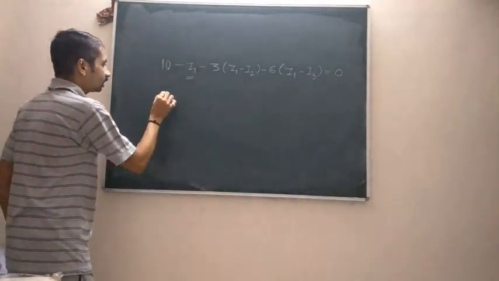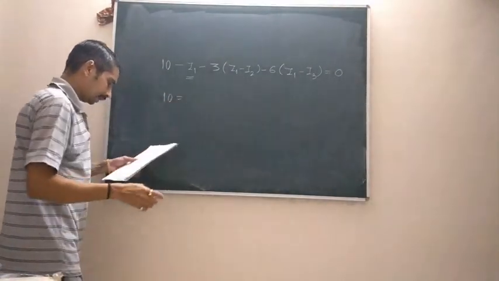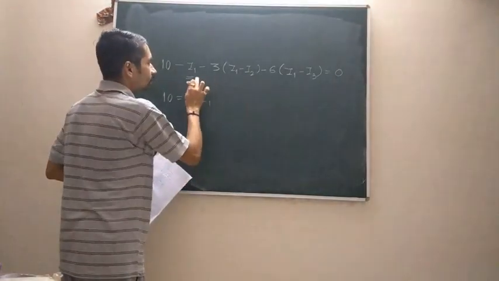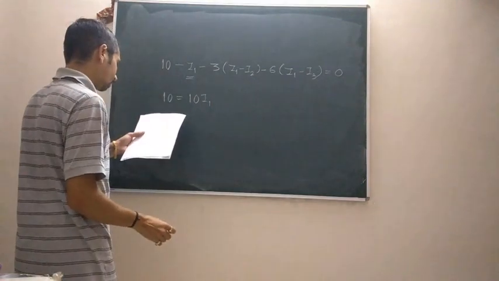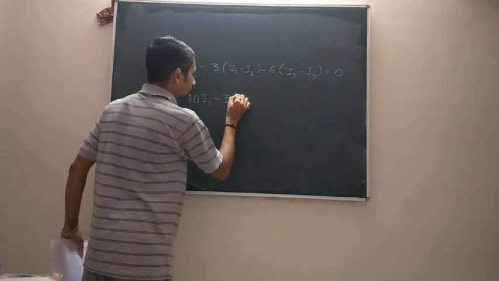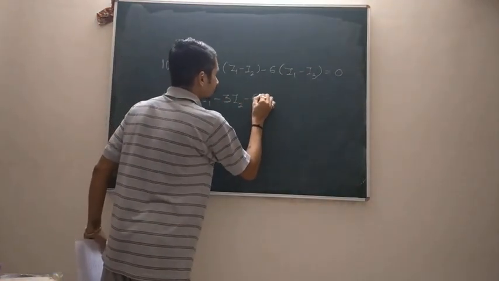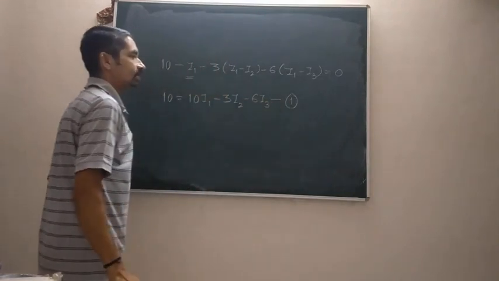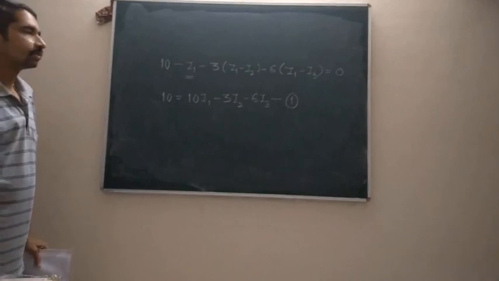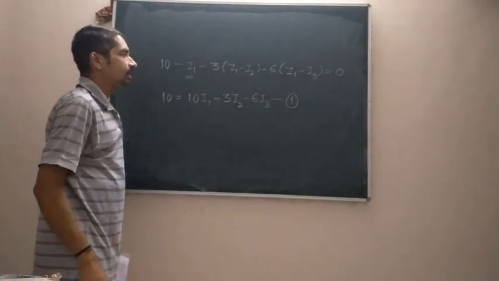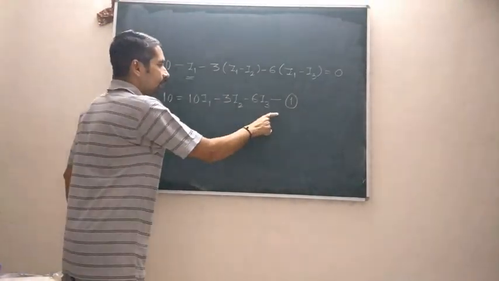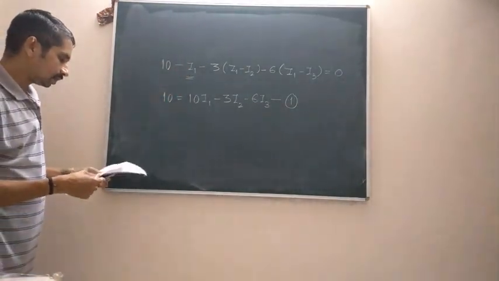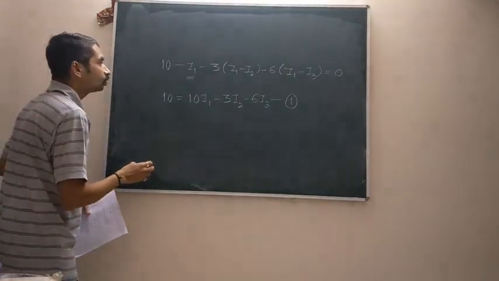The same equation I can write in this fashion. So 10 will be equal to 10 I1, you can simplify this expression, minus 3 I2 minus 6 I3, and I will call this equation number 1. So if I apply KVL to the first loop in the given circuit, I get this equation. For the second loop, if you observe, we are going to move from